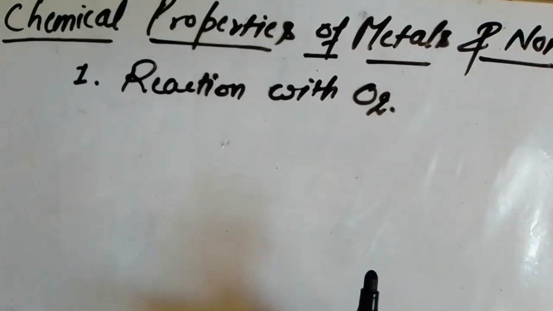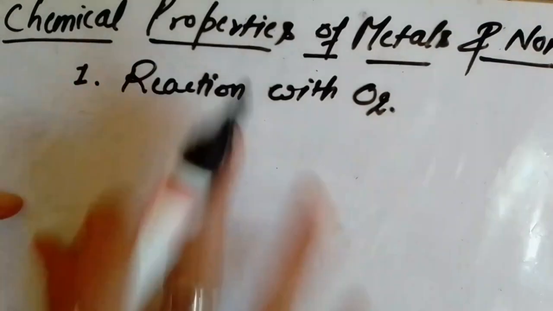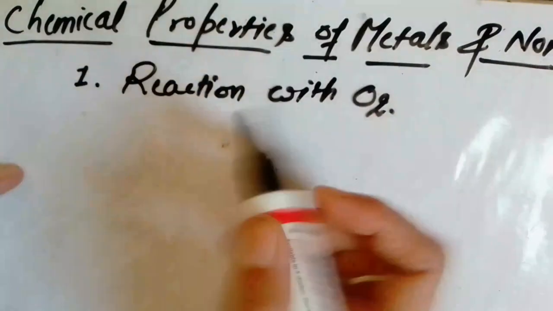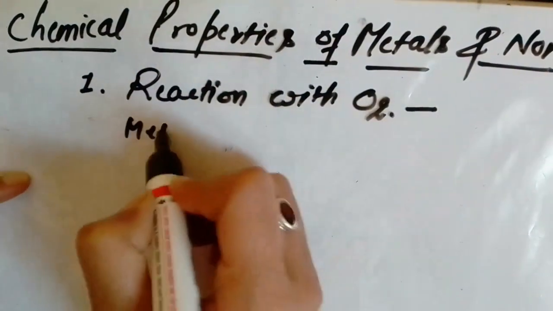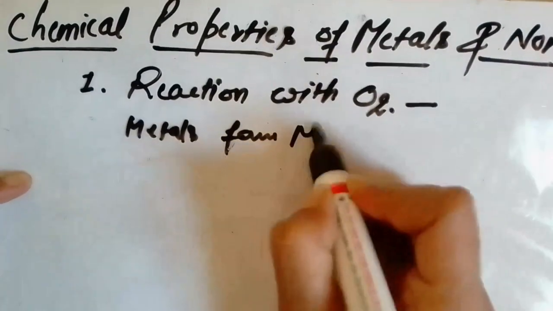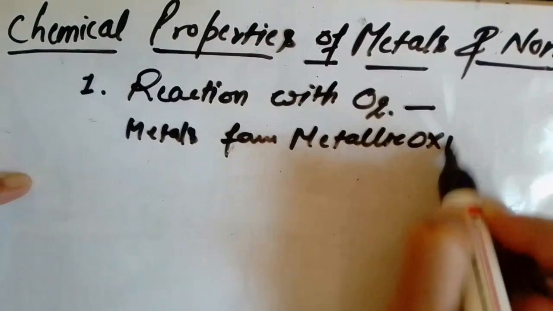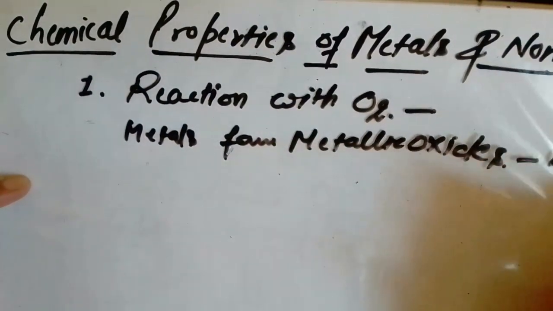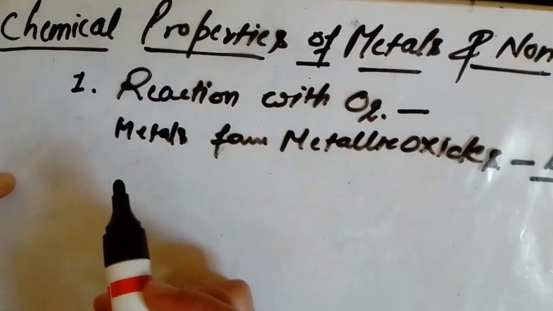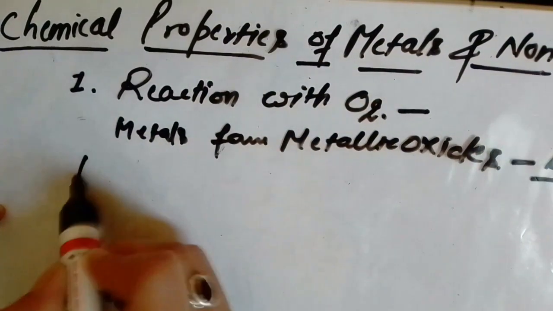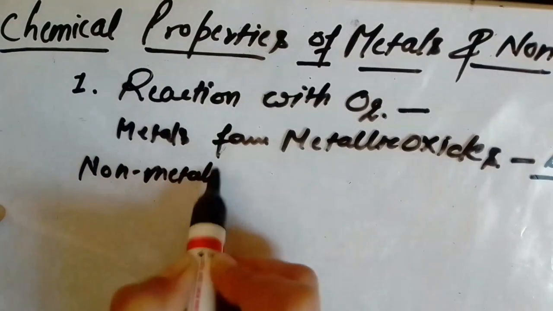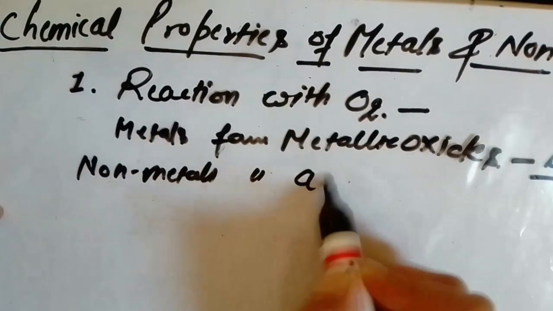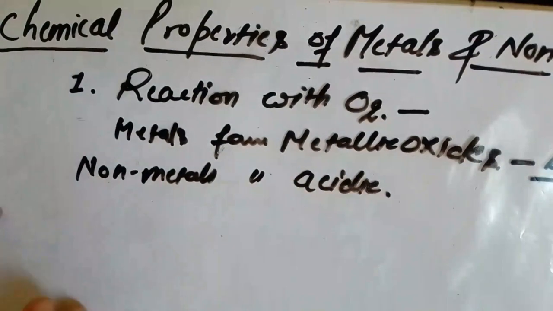With oxygen, it has been proved by doing activity also that metals, when they react with oxygen, form metallic oxides. Right? Metals form metallic oxides, and these oxides are basic in nature. On the other hand, non-metals form non-metallic oxides which are acidic in nature.